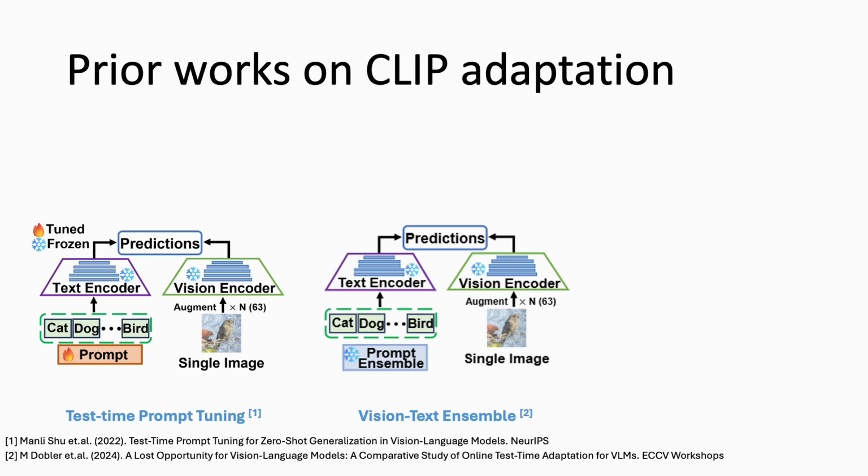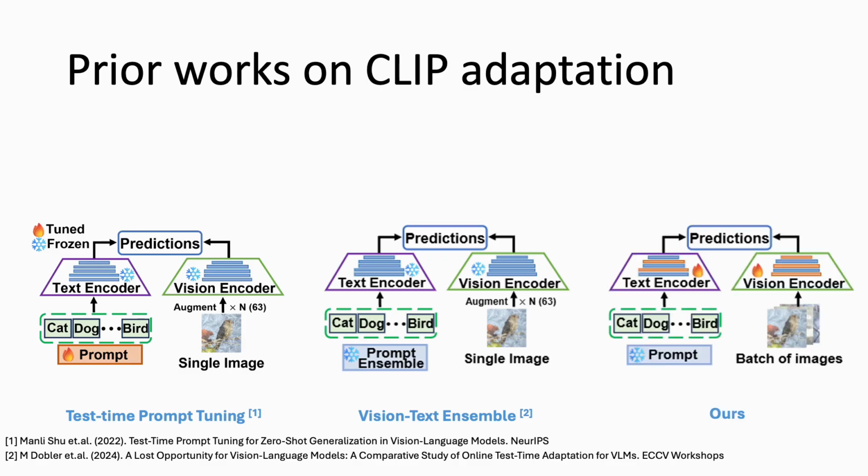Another recent approach, Vision Text Space Ensemble, uses an ensemble of different prompts as input to CLIP's text encoder while keeping both the encoders frozen, which is fine. But since the vision encoder is frozen, it struggles to effectively adapt to images with severe noise because of a lack of alignment between the text and visual features. So as we can see, TPT remains primarily a unimodal approach, and this limits the capacity of a multimodal model like CLIP to fully leverage its multimodal nature for adaptation. Specifically, it prevents the encoders from jointly adjusting their features, which results in suboptimal alignment between the visual and text modalities after adaptation.